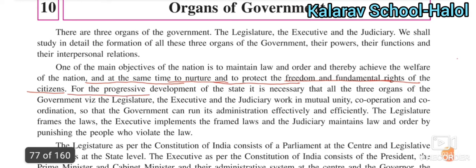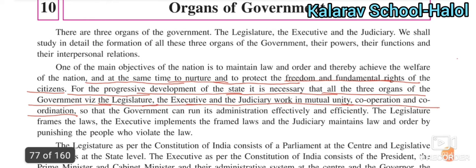For the progressive development of the state, it is necessary that all three organs of the government, the legislature, the executive and the judiciary, work in mutual unity. This is very important. This is the most important point: cooperation and coordination.